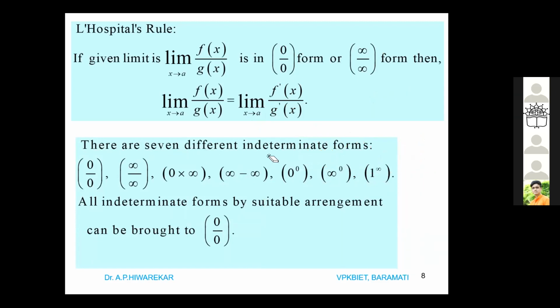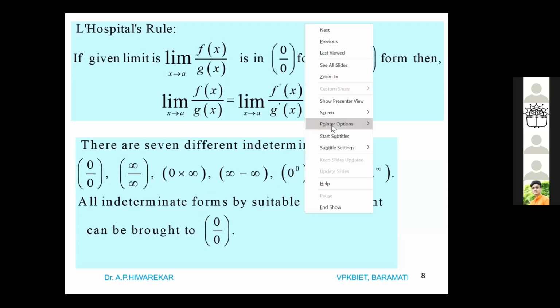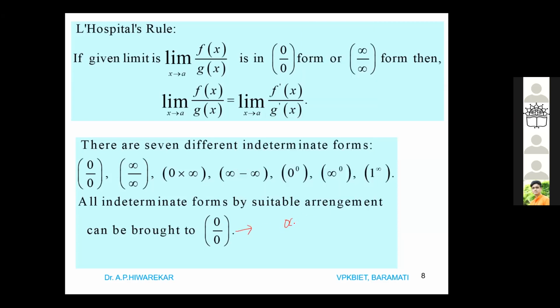There are several different indeterminate forms you know about: 0 by 0, infinity by infinity, 0 into infinity, infinity minus infinity, 0 power infinity, infinity power 0, 1 power infinity. All these forms can be converted to either 0 by 0 or infinity by infinity. When it is in either 0 by 0 or infinity by infinity, what is the rule? Our requirement is that the limit must be in the form of a quotient.